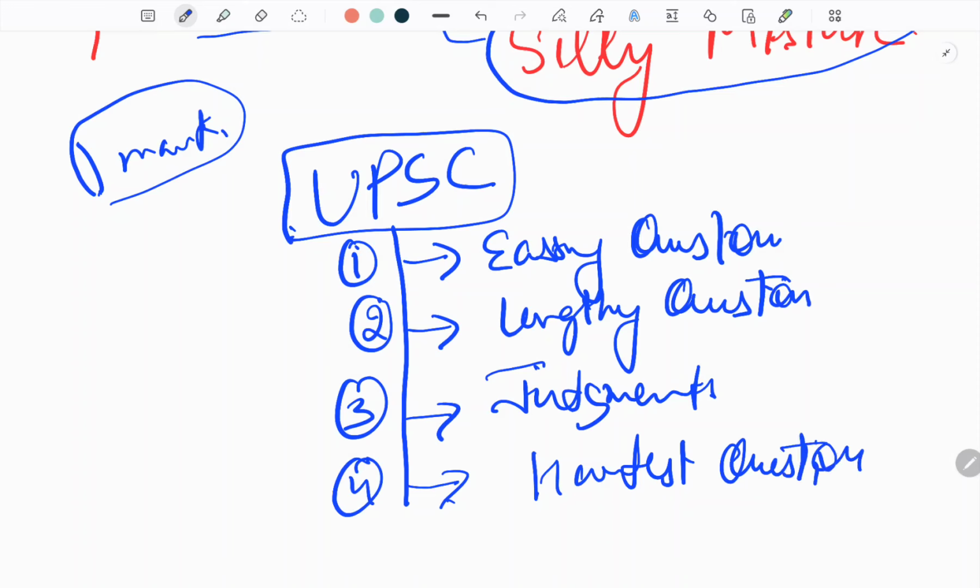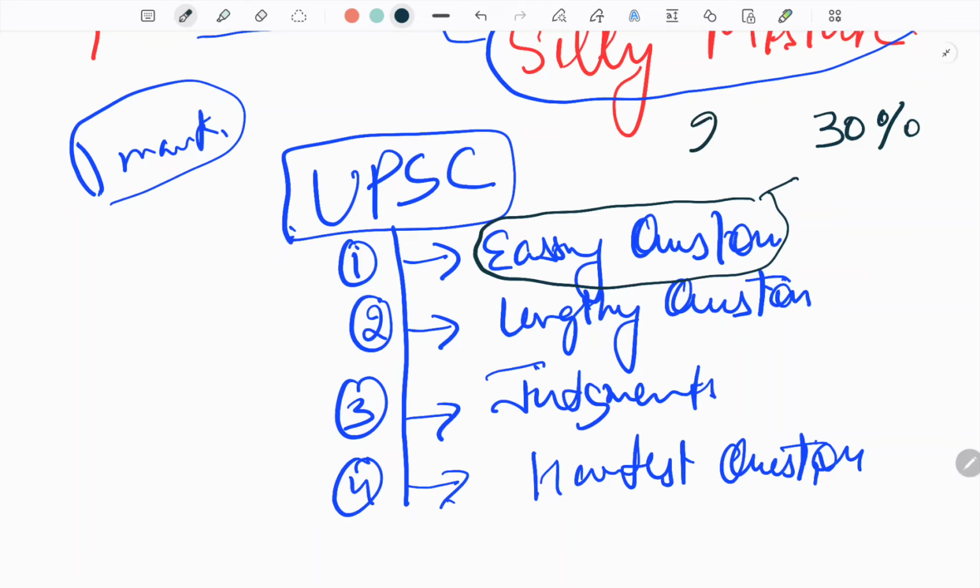Easy questions carry about 20 to 30% marks. The weightage of easy questions in your exam would be 20 to 30%. I am just giving you a guess. It may be 10%, it may be 40% also. The pattern of the exam will decide it.